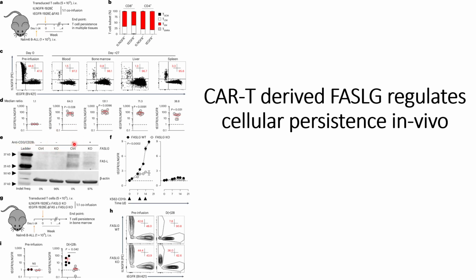But for the control where FASLG is not knocked out and the T cells are activated through anti-CD3 and CD28, they are able to see two bands at around 37 and 25 kilodaltons that could correspond to FASL.